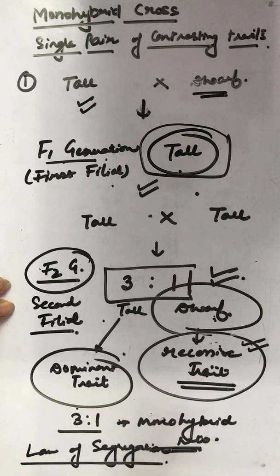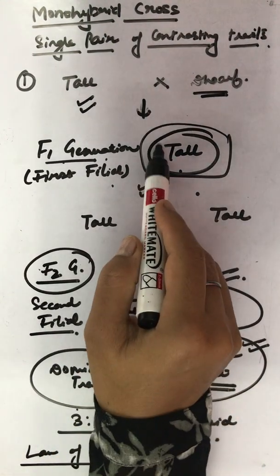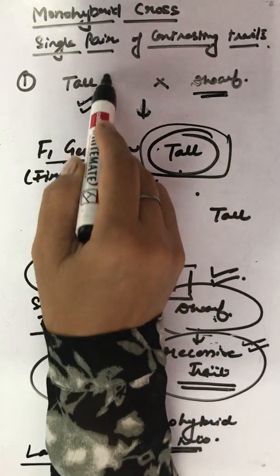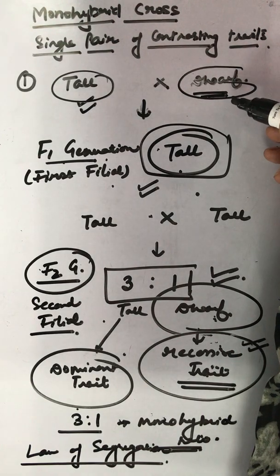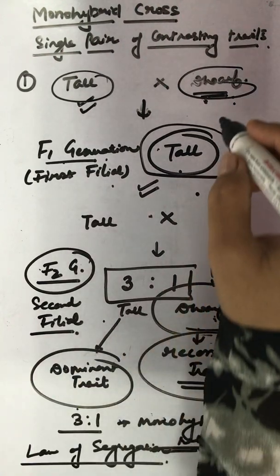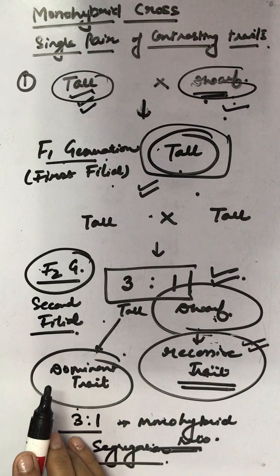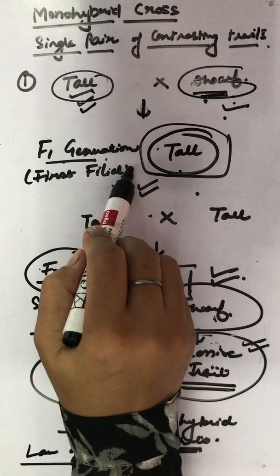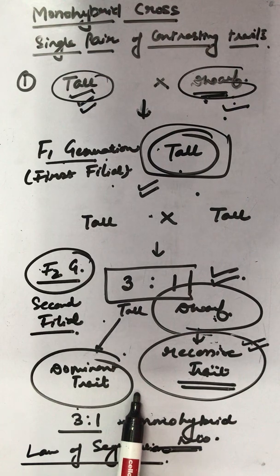Law of segregation states that the characteristics of an organism, the characteristics being it a tall or a dwarf characteristic, are determined by the internal factors which occur in pairs, and only one of a pair of such factor can be present in a single gamete.